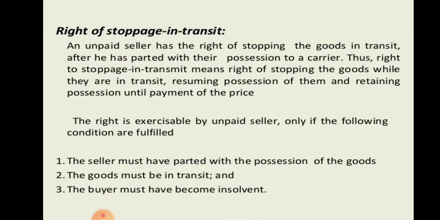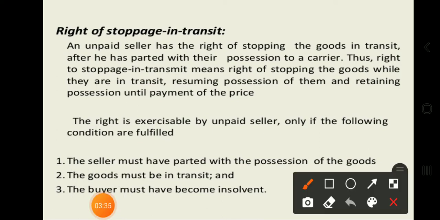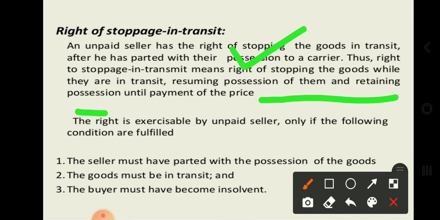An unpaid seller has the right of stopping the goods in transit, that is, he can stop them on the way, after he has parted with their possession to a carrier. Right of stoppage in transit means the right of stopping the goods while they are in transit, resuming possession of them and retaining possession until payment of the price has been made by the buyer to the seller.